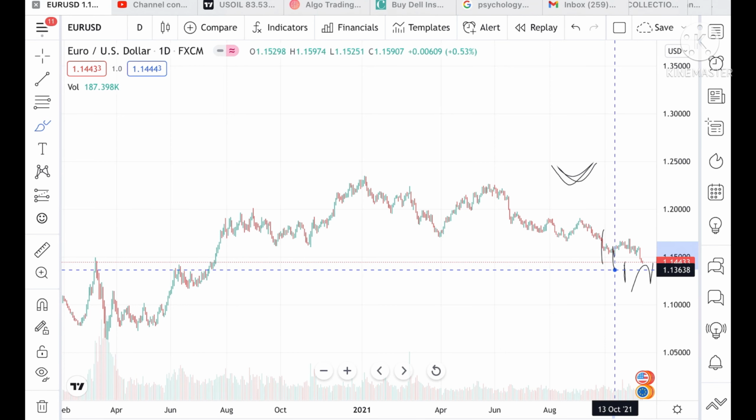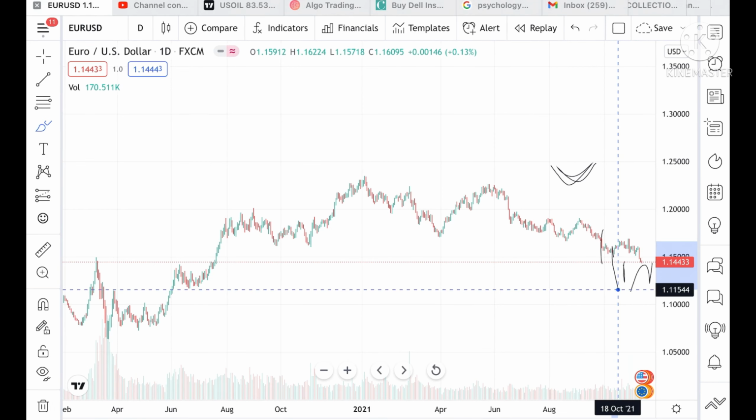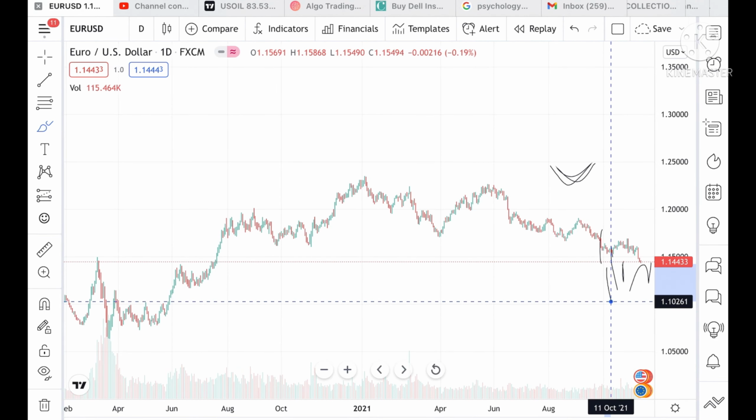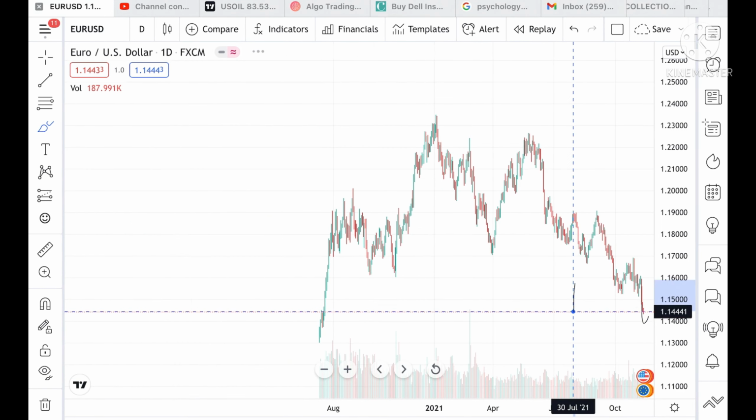But suppose the price doesn't sustain this level, then it can go and touch a level of 1.13638, and from there it can go and touch a level of 1.11544. If the price goes further below this level, it can touch 1.1026.